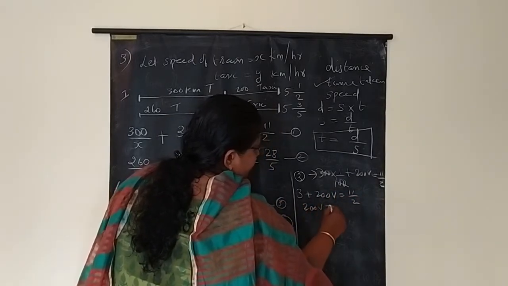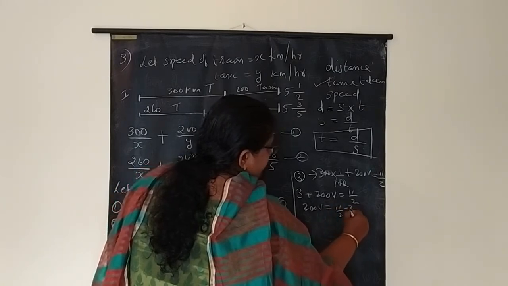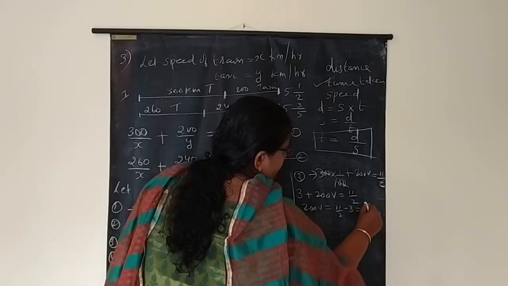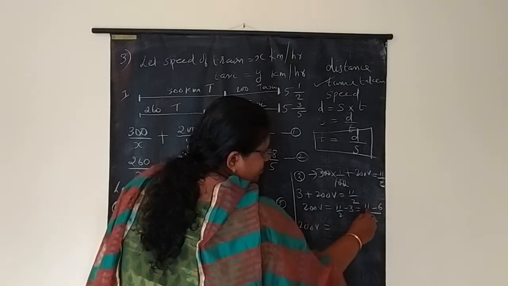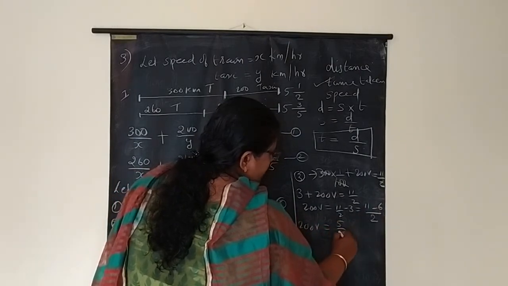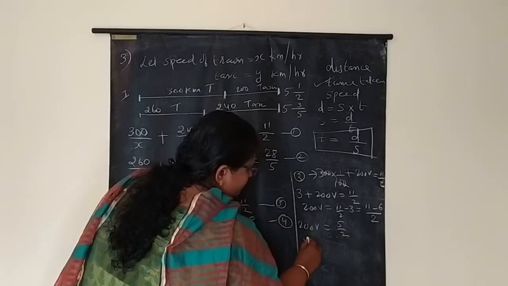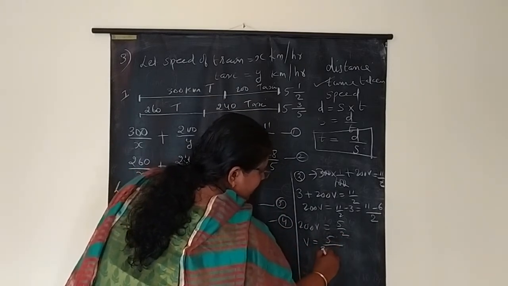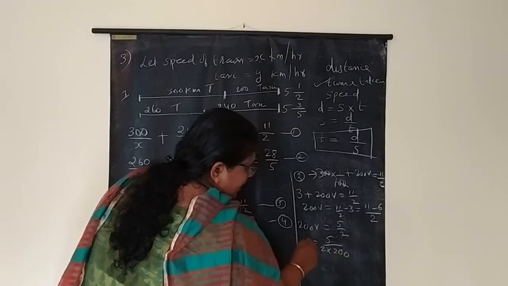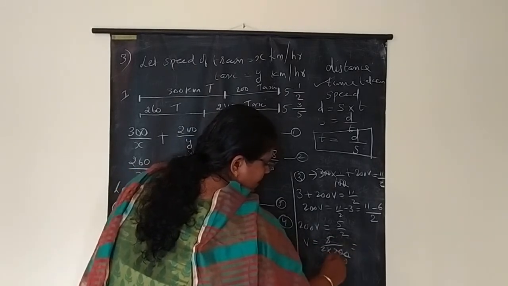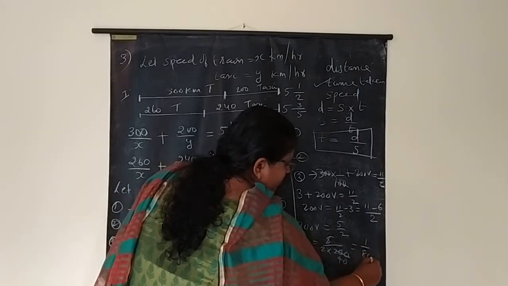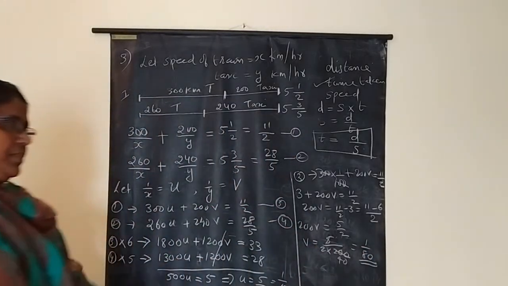So 200v is 11 by 2 minus 3. 2 LCM, 11 minus 6. So 200v is equal to 5 by 2. So v is equal to 5 divided by 2 into 200. 5 and 200 cancel 40. So 1 by 2 into 40, 1 by 80.